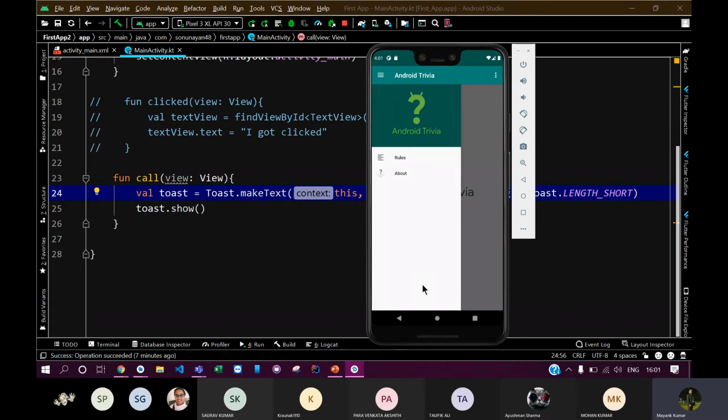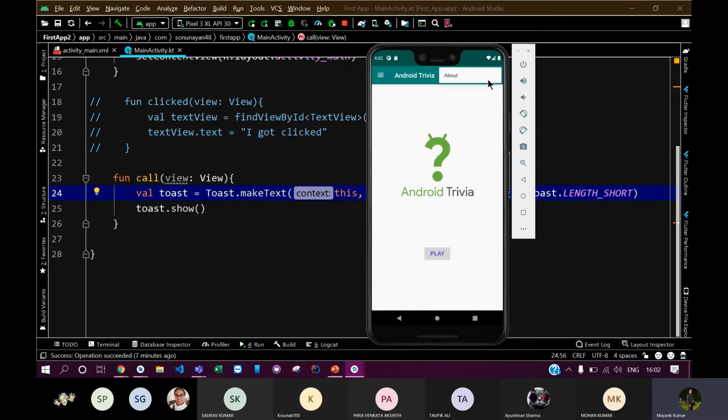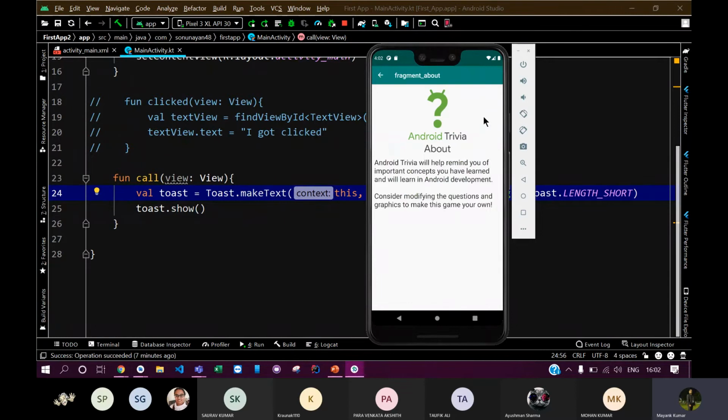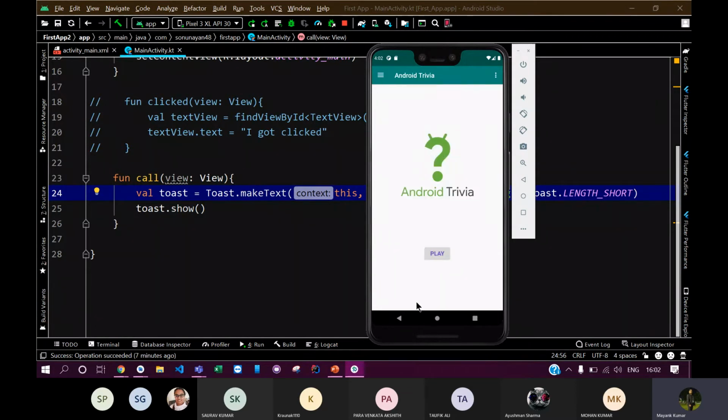I guess you have already seen this type of drawer in the Google Play Store app, and even in many other apps. So this app will help you understand how you can design this navigation drawer. Also, you will get to know how you can develop this overflow menu. You have also seen this menu in many apps, so you will know how to develop it in this app.